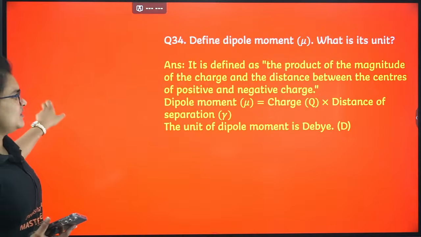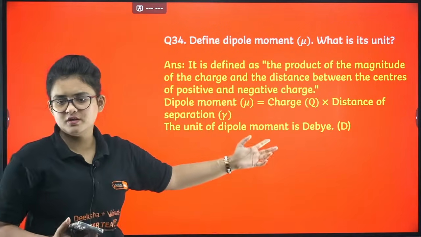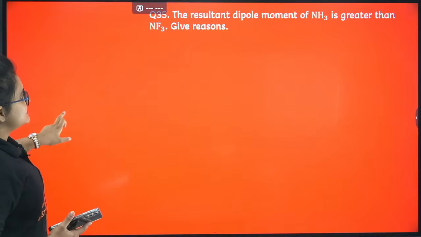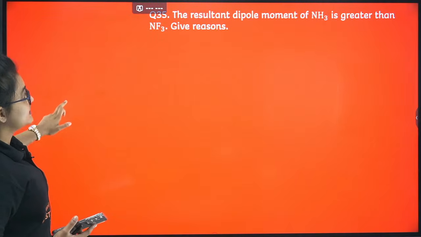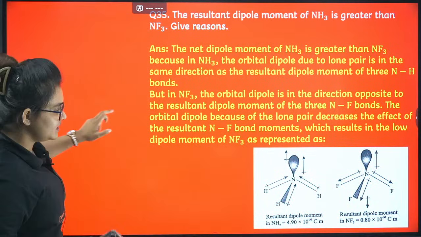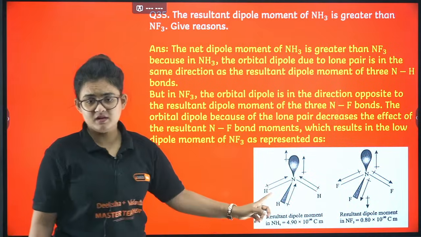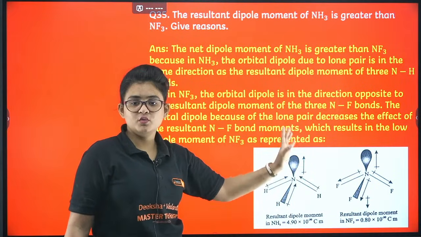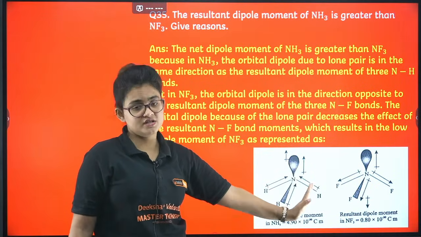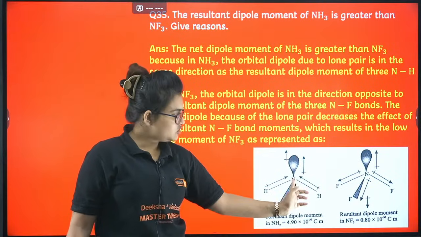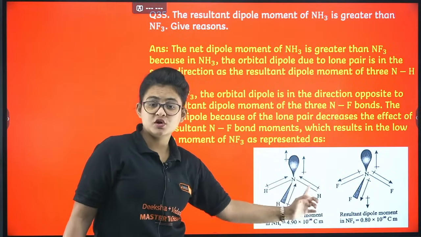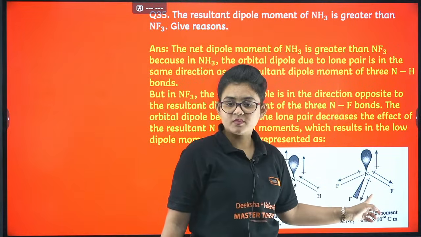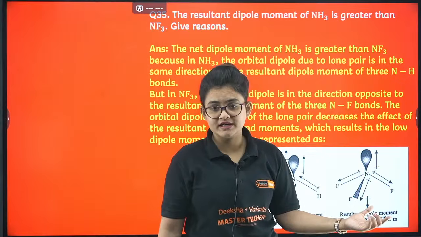Let's proceed. The defined dipole moment and unit, you can see it's debye. Proceed ahead. The resultant dipole moment of NH3 is greater than NF3. What is the reason behind it? If you just look at the diagram, it will be clear to you. The nitrogen lone pair direction is upward, so the dipole moment direction will be upward as well, and the nitrogen-hydrogen bond dipole moment is towards nitrogen, right? But if you look at fluorine, between nitrogen and fluorine, who is more electronegative?